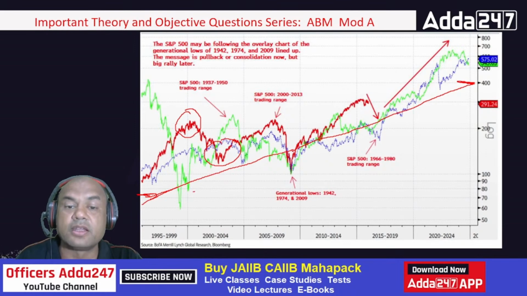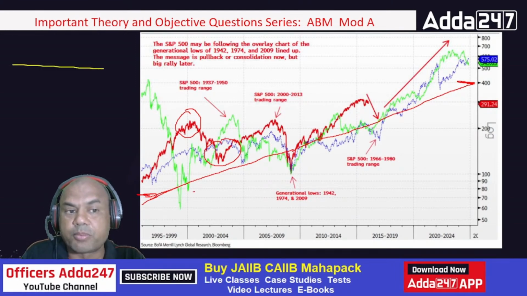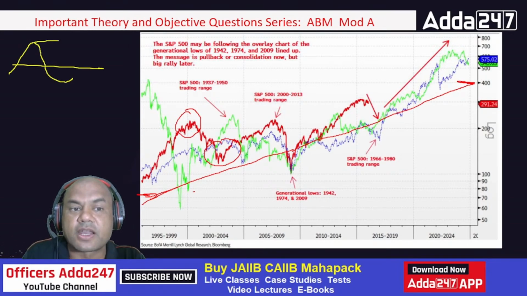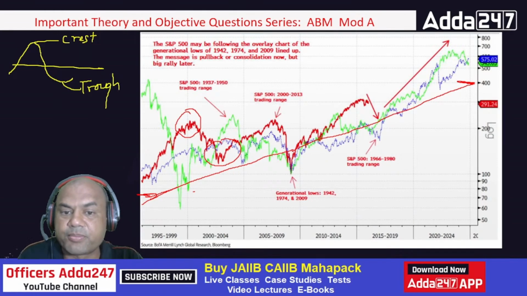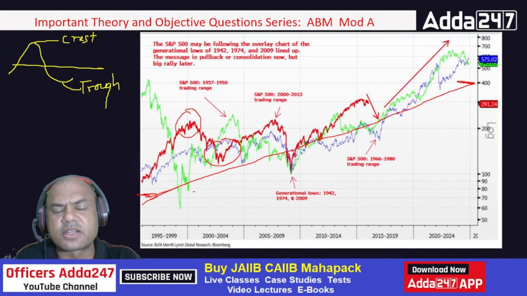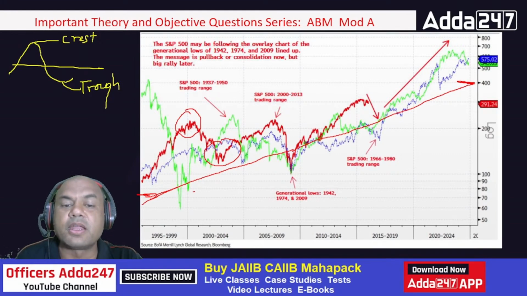Always remember, in any wave, there are always 2 parts. The top part is known as crest and this is known as trough. T-R-O-U-G-H, trough. Okay, so this crest trough, it goes on moving like this only overall. But the important part over here is this crest trough.